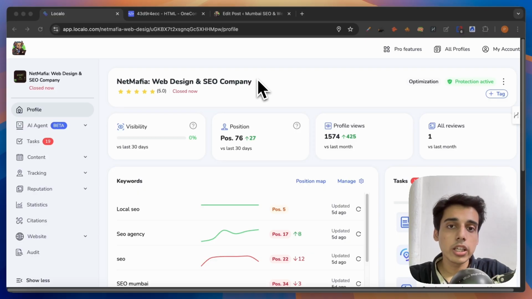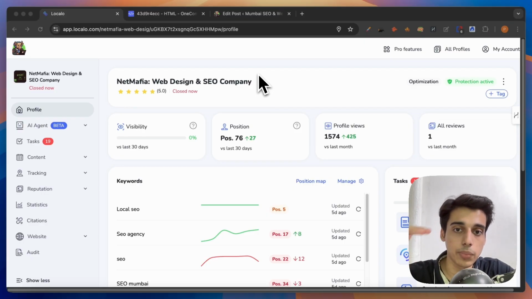And today I'm going to be sharing a few things which I don't see a lot of agency owners doing, which can help you guys get a lot more qualified local SEO leads on a consistent basis.